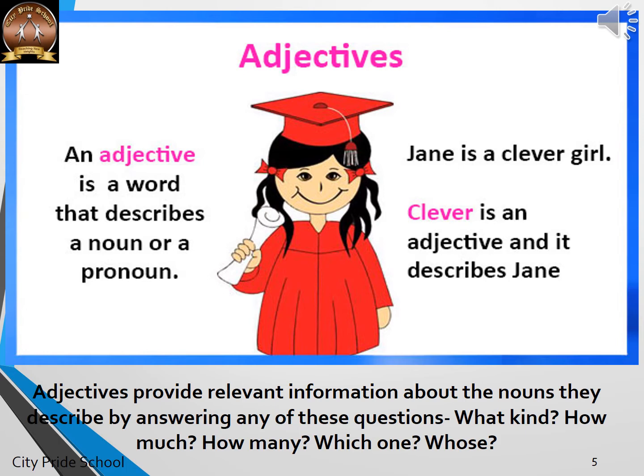But how to find out these adjectives? What we need to do is ask several questions such as what kind, how much, how many, which one, and whose to the nouns. And the answer you get is an adjective.